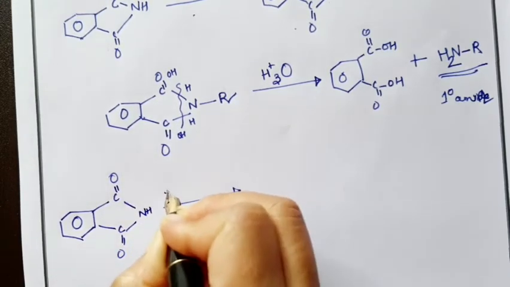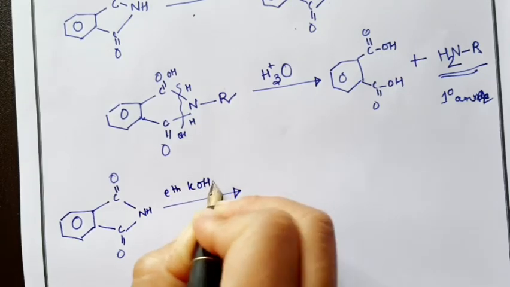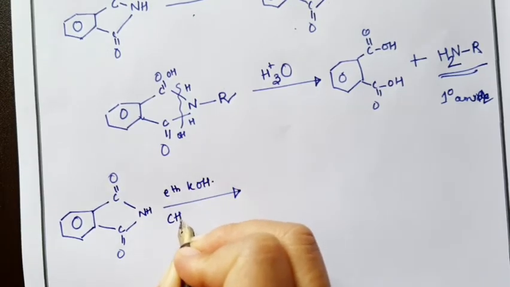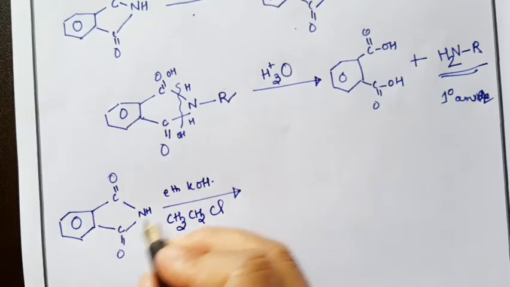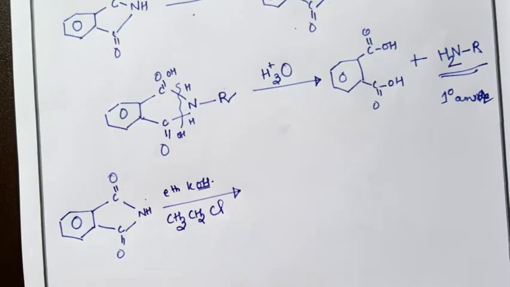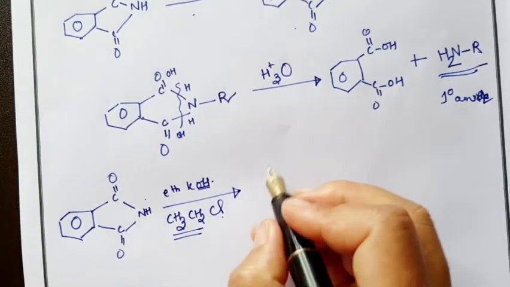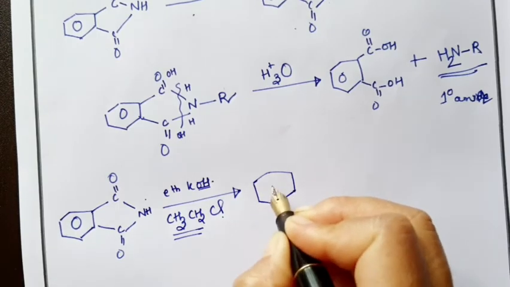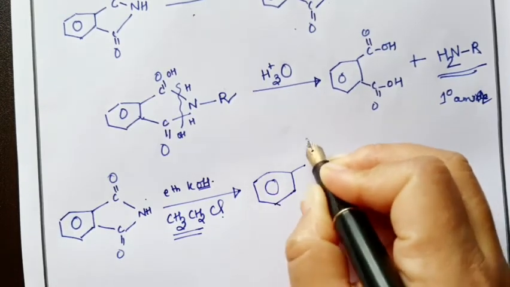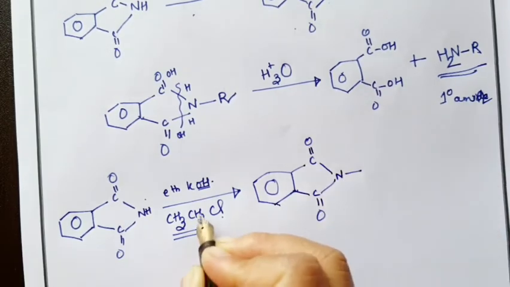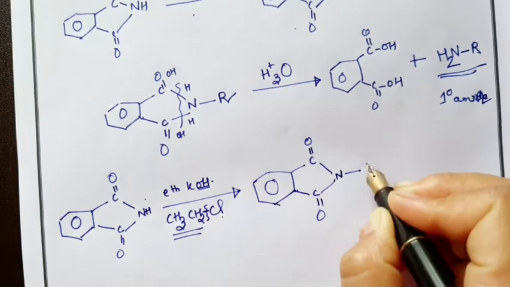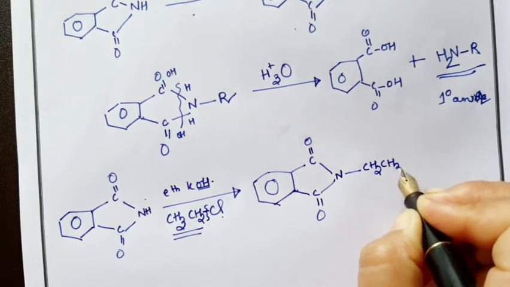So treat it with ethanolic KOH, then with any alkyl group, CH3 CH2 Cl. KOH treatment makes K replace H, and with CH3 CH2 Cl, the alkyl group replaces K. Skipping one step, you are going to get N and your alkyl group, with CH2 bond, then CH3.